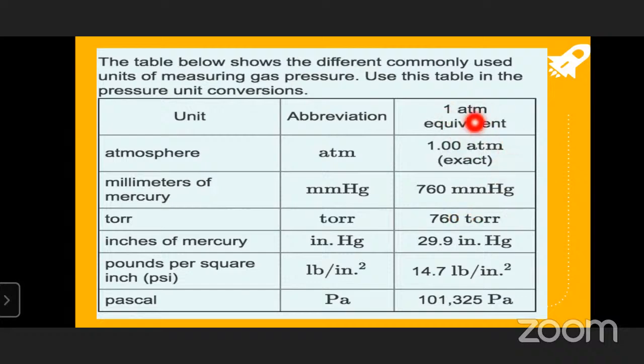Children, you have to remember all of these. Why? Because in the problems in this lesson, he might mention atmospheres, or mmHg, or torr, or pascals, whatever it may be. So we need to remember all the units. That is very important for this lesson. Inches of mercury is 29.9, pounds per square inch (PSI) is 14.7, and in pascals, 1 atmosphere is equal to 101,325 pascals.